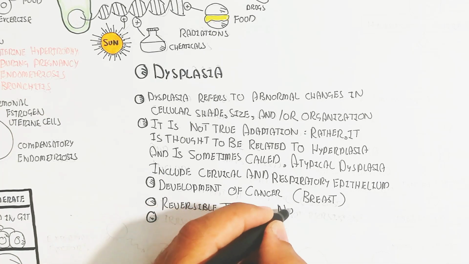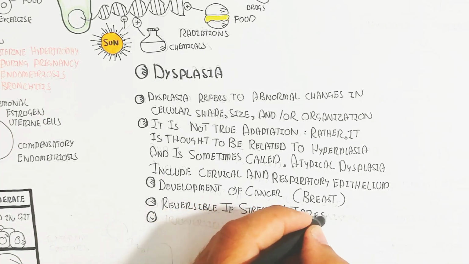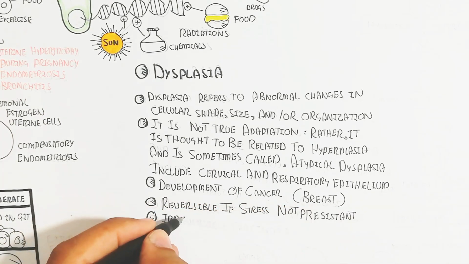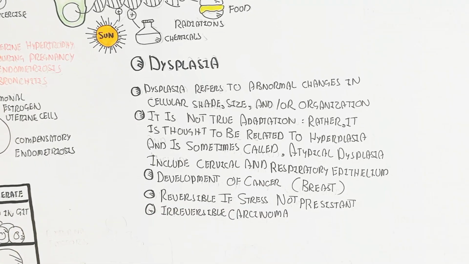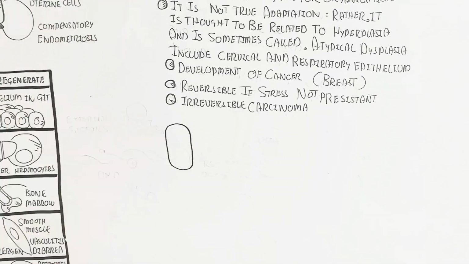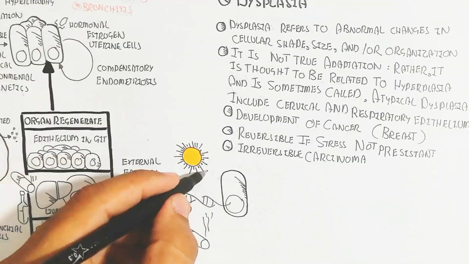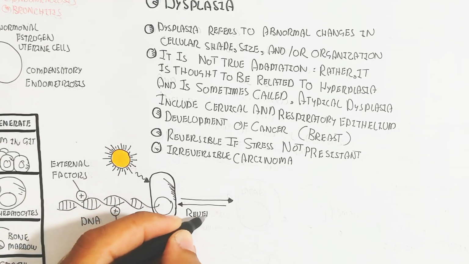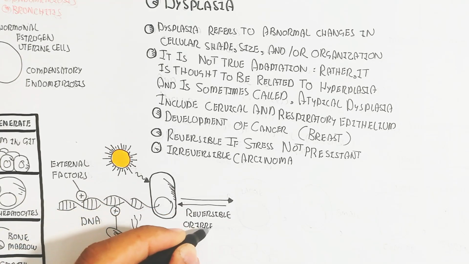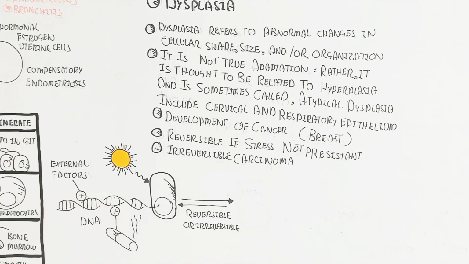Anyhow, let's understand how dysplasia can occur, and whether it is reversible or irreversible, but mostly irreversible, though in some cases apoptosis will occur. Chronic inflammation will lead to cancer.